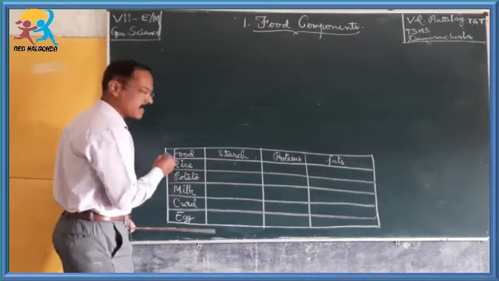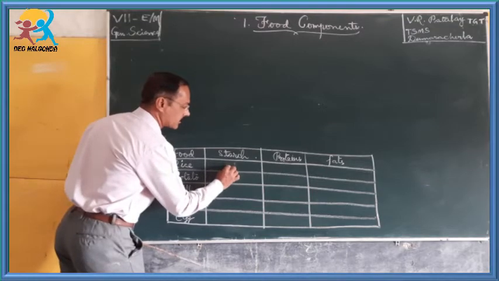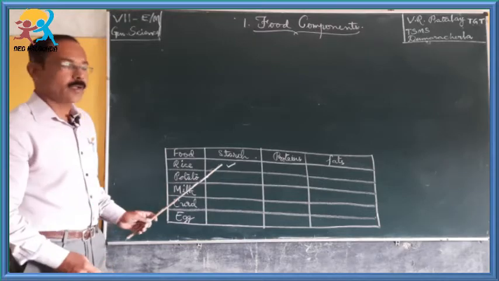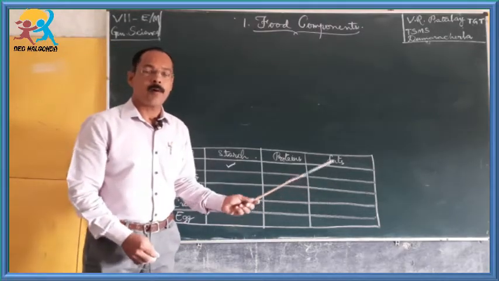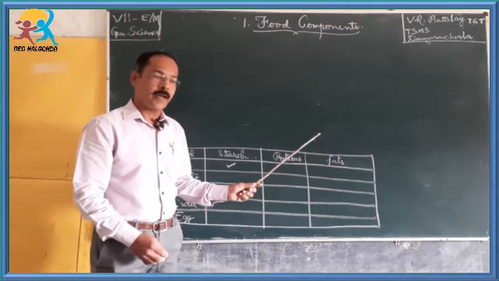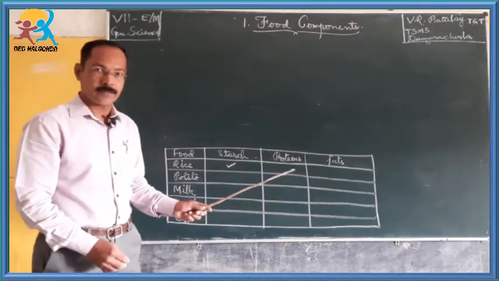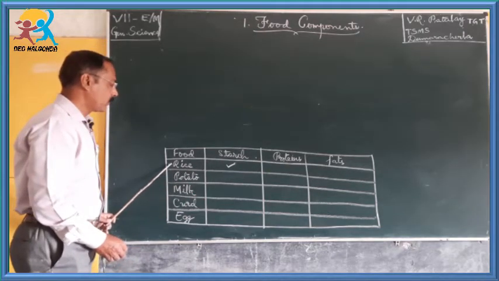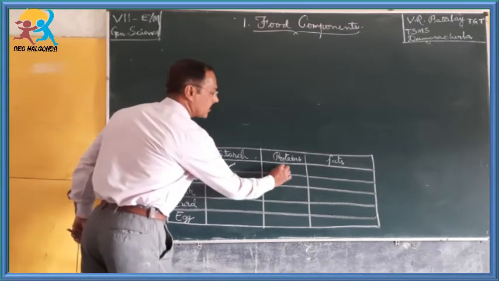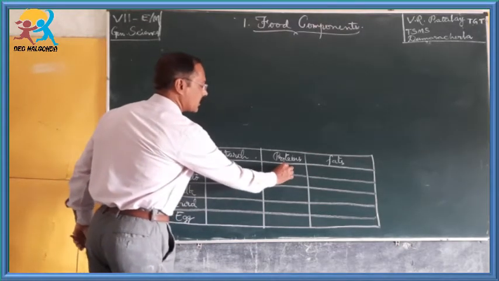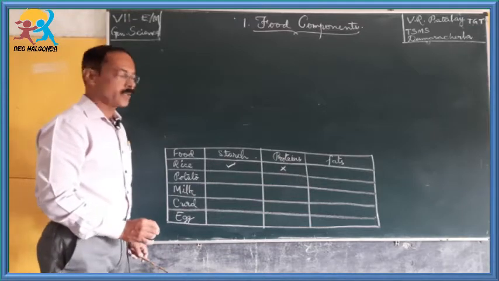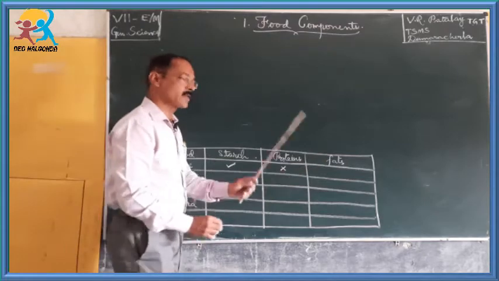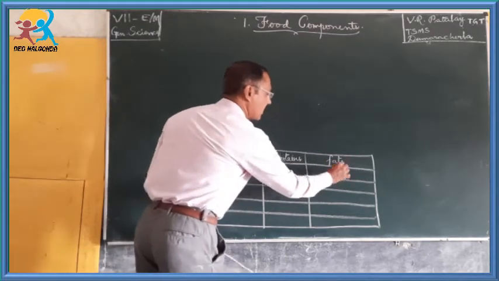Then I performed the test with copper sulfate solution and sodium hydroxide solution, but I could not find any change in the color of rice. That means no proteins. Proteins are absent in rice. What about fats? Fats are also absent in rice.